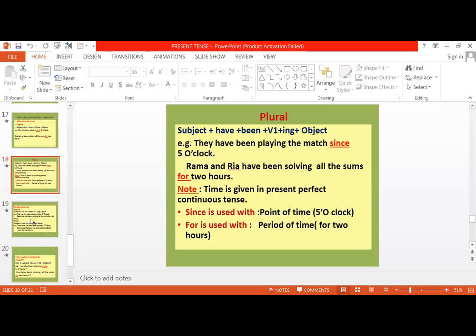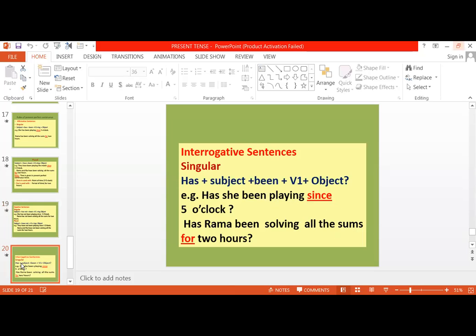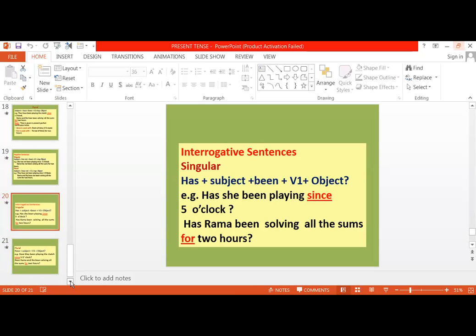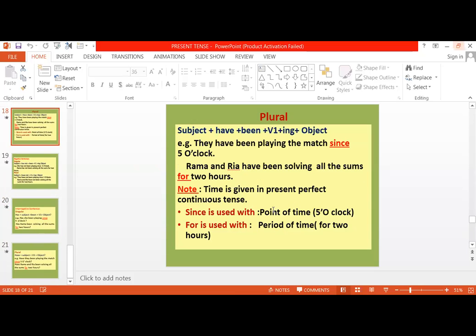Next is, when we want to make negative, again we just have to add not with it. Subject plus has not been plus ing, object, and again plural के साथ हम have use करेंगे. And when I talk about interrogative, again we will just pick up the helping verb, place it before the subject, and the rest of the rule remains the same. Again, the important point to keep in mind is the use of since and for. Since is used for the point of time and for is used for period of time.